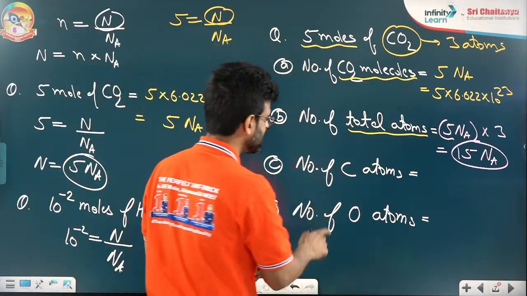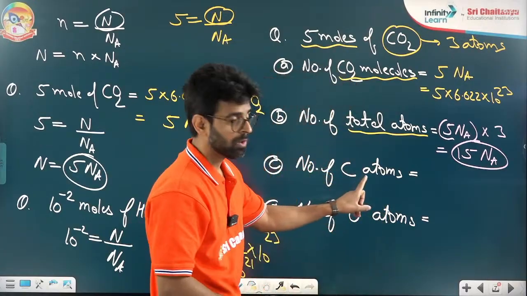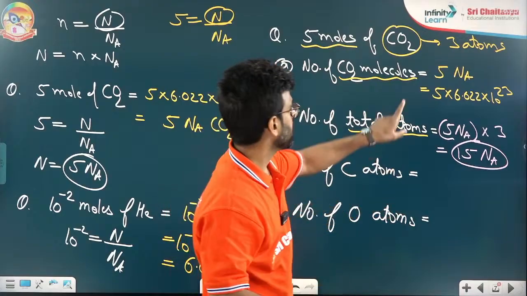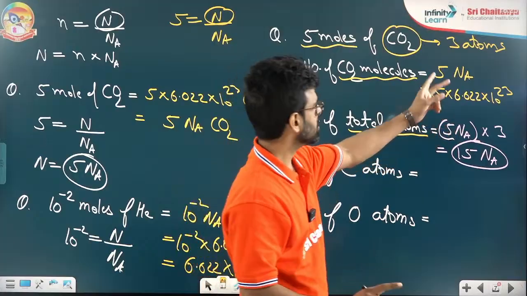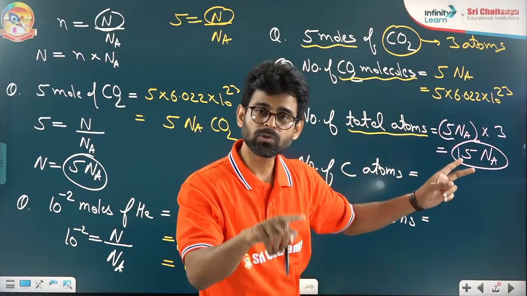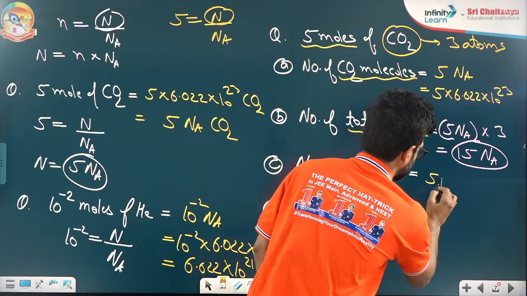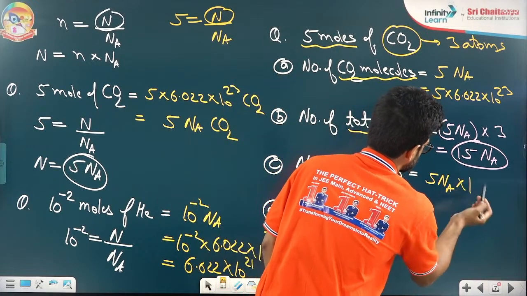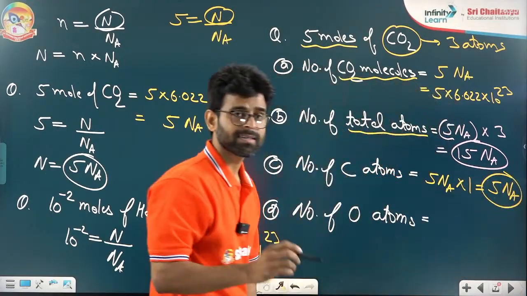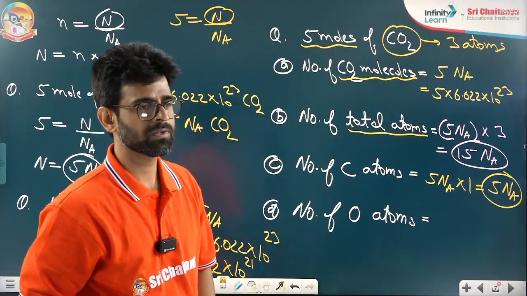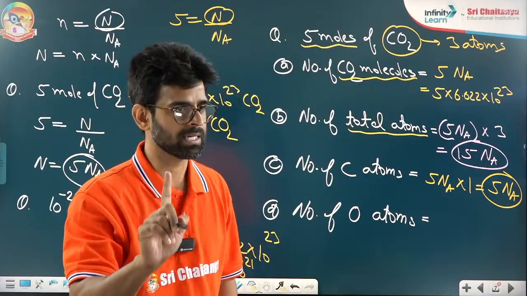Next, be careful, they're asking only for carbon atoms. Every molecule of CO2 has only 1 carbon. So 5 Na molecules will have how many carbon atoms? 5 Na into 1, which gives the same answer, 5 Na. The number of carbon atoms is 5 Na, because a CO2 molecule has 1 carbon only.